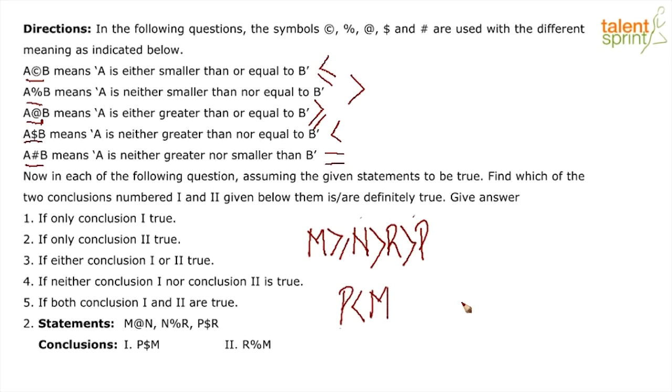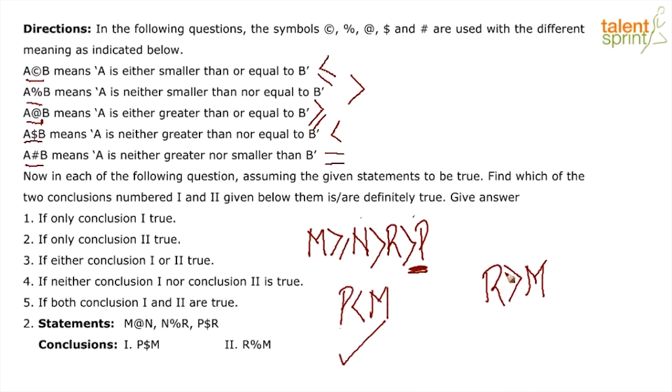The second conclusion says R percentage M. And we know that the percentage stands for greater than, so it means R is greater than M. Now if you look at the coded inequality, boys and girls, here you will realize that P is the smallest value because P is smaller than R is smaller than N, and N is smaller than equal to M. So if I read it the reverse way, M is greater than equal to N is greater than R, and R is greater than P, which means that P is the smallest. Therefore, conclusion 1 holds true.